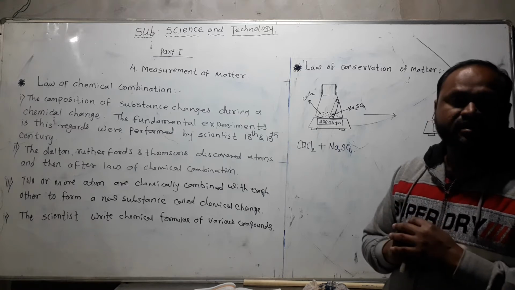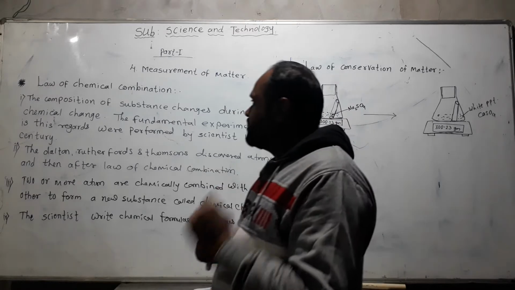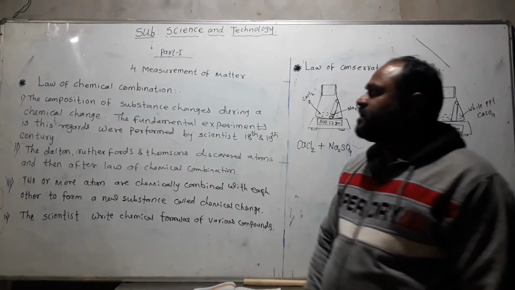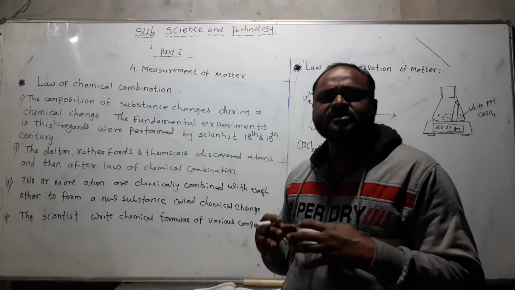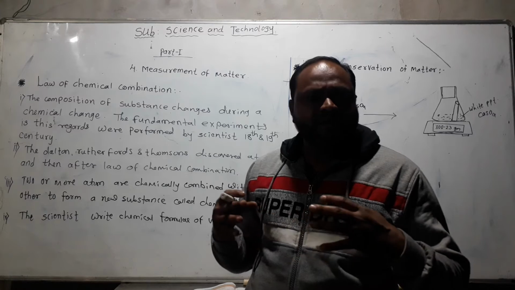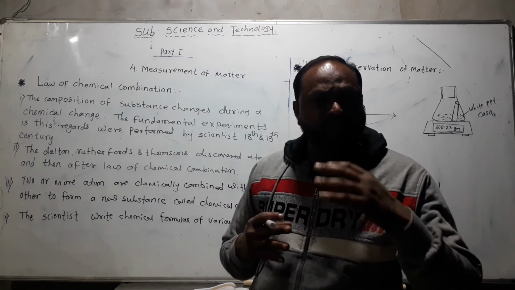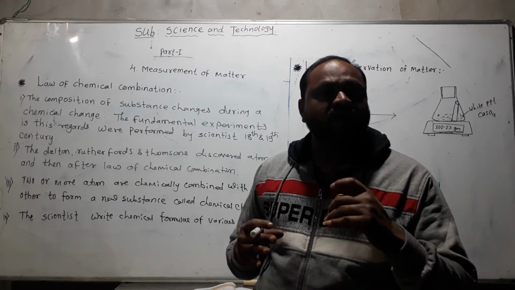Then scientists started to study and write the chemical formulae of various compounds. Now what is meant by the law of chemical combination? The law of chemical combination means that two or more substances combine with each other and the composition of matter changes permanently, so it is called a chemical change.